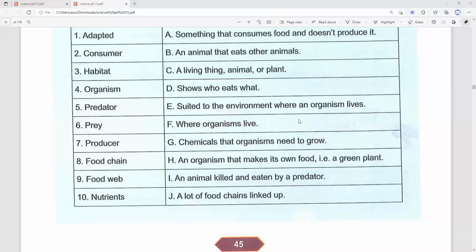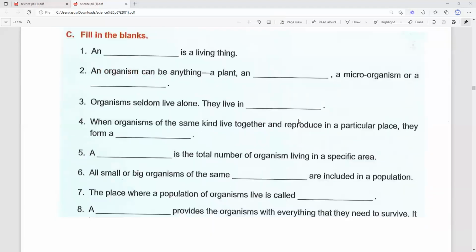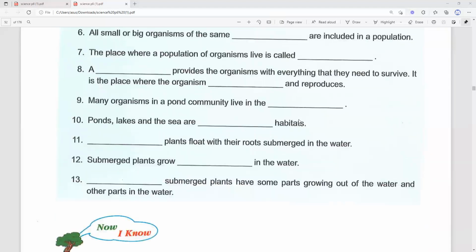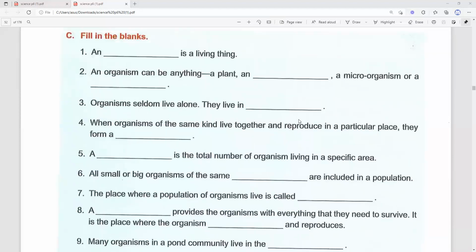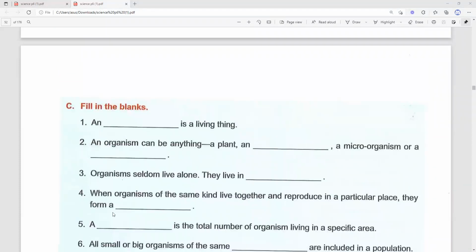Okay, now let's move on to the next. We will only answer 1 to 5. Okay, let's answer 1, 2, 3, 4, 5 only. Okay, number 1. Fill in the blanks. Blank is a living thing. What is your answer here? A blank is a living thing. What is it again? Okay, so here, students, our answer is